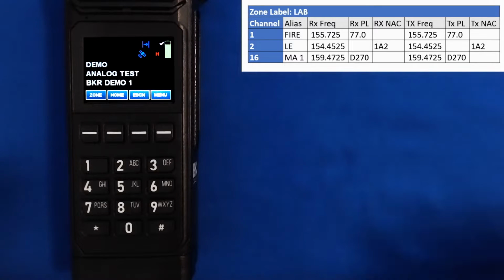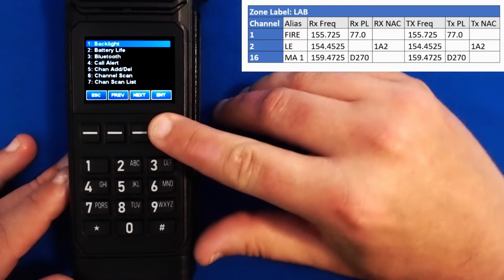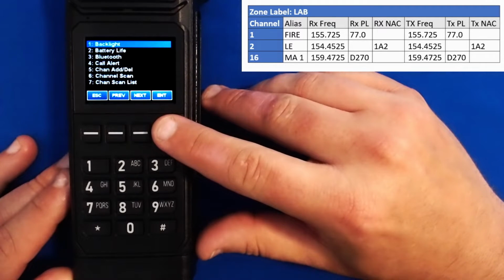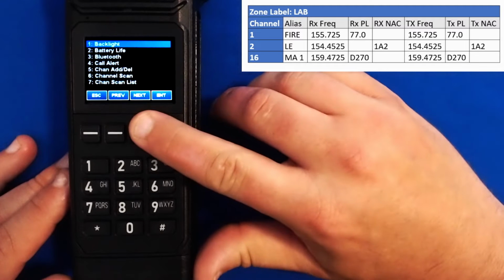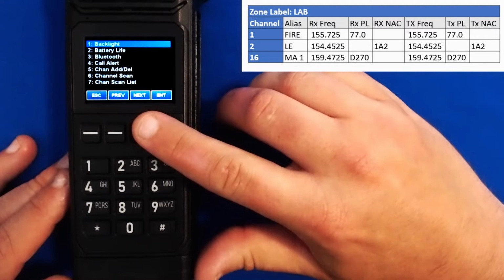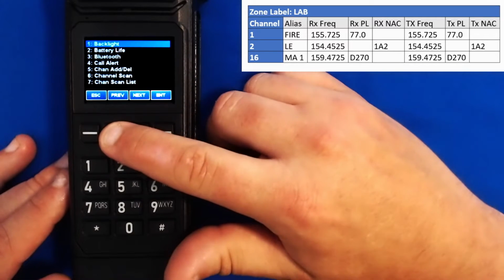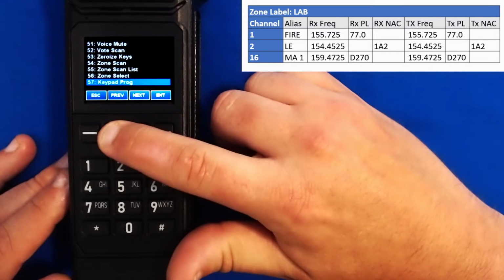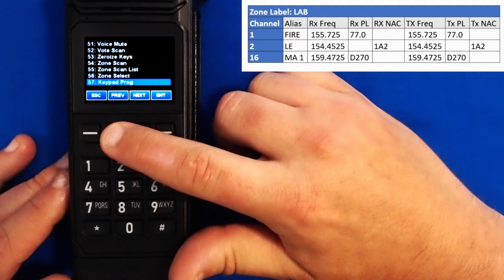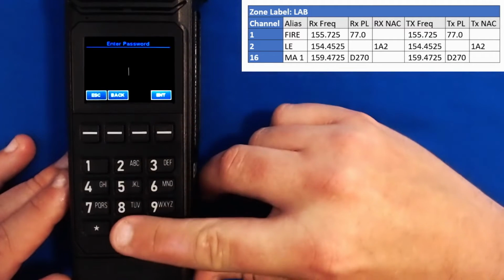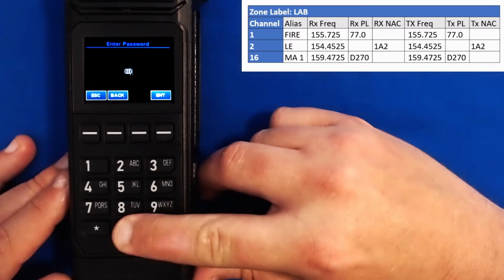To begin, let's press the menu button and access the keypad programming menu. To access it, you can either hit next and cycle through the menu, or it's always at the end of the menu. So if you're beginning at 1 like I am, you can hit previous and it will cycle around to keypad programming. We're now going to press enter and enter the default password of 6 zeros